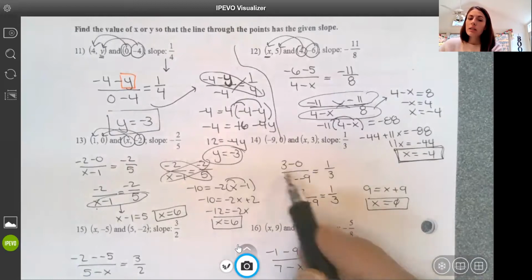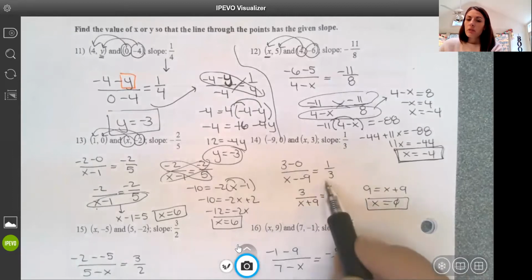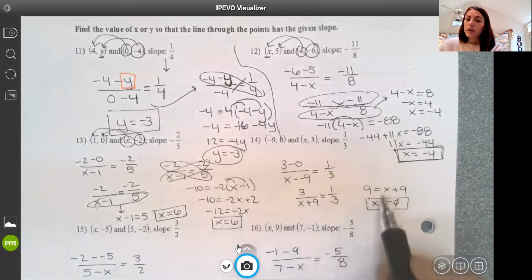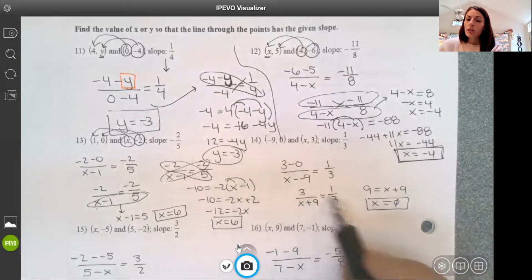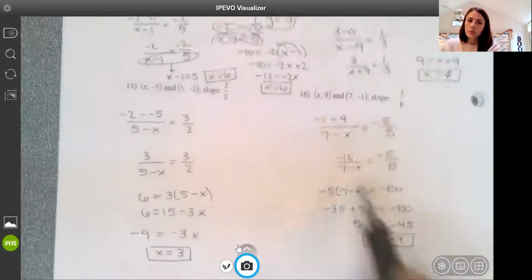So as I cleaned this up, 3 subtract 0 is 3, and I made this x plus 9 in the denominator. Then cross multiplying gives me x plus 9 equals 9, 3 times 3. And when you subtract 9, you get x equals 0. That's fine, x equals 0 sometimes. I could see how that could throw some people.